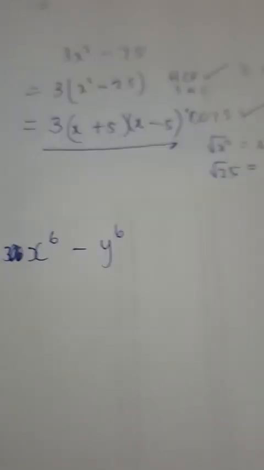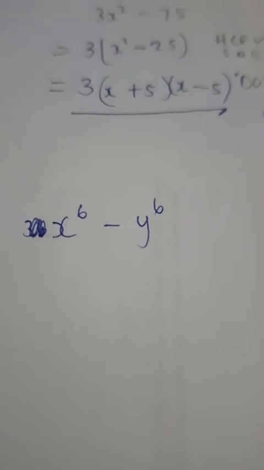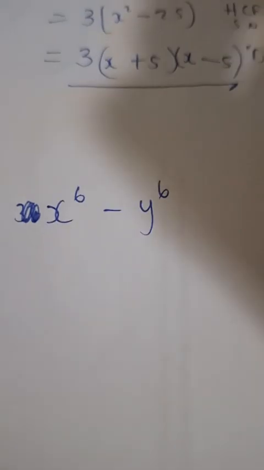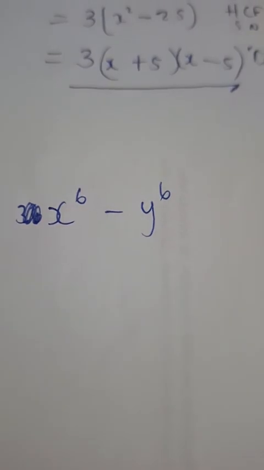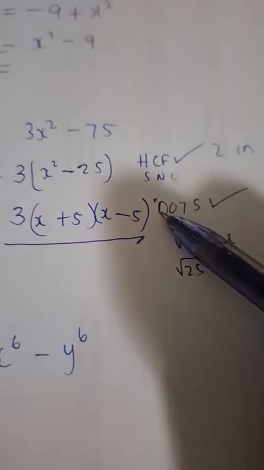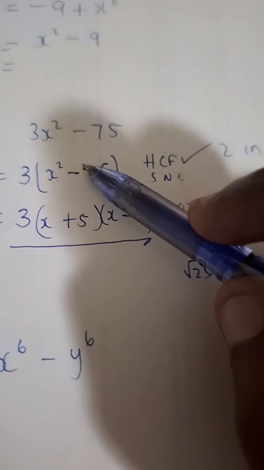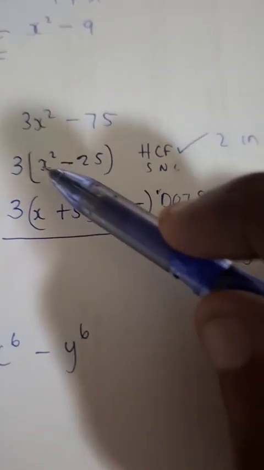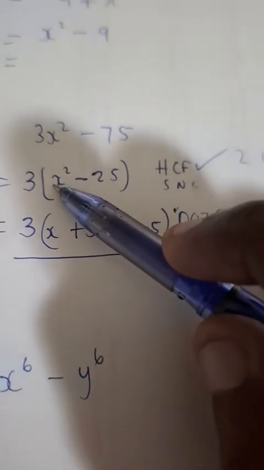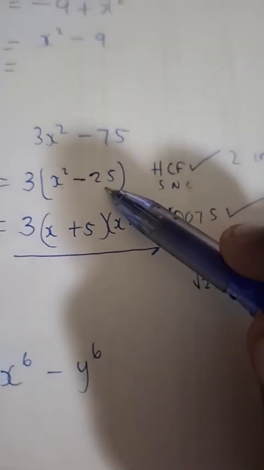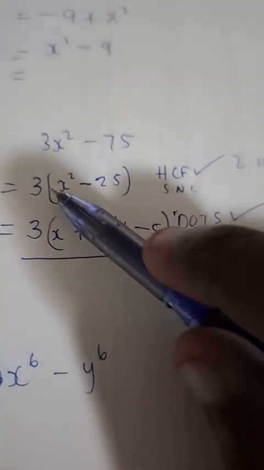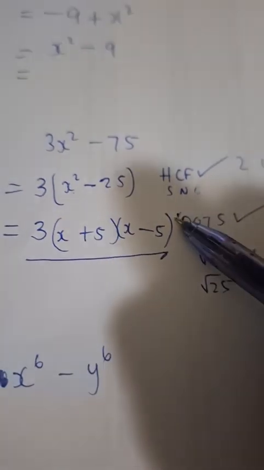Now when people look at this, they're like, what is this? Dots means difference of two squares. Difference, minus, of two perfect squares. X squared is a perfect square. For a grade 10 learner, you must remember that. 25 is a perfect square. For a grade 10 learner, we must remember that. So what we do, whenever we have a difference of two squares, we open two brackets.